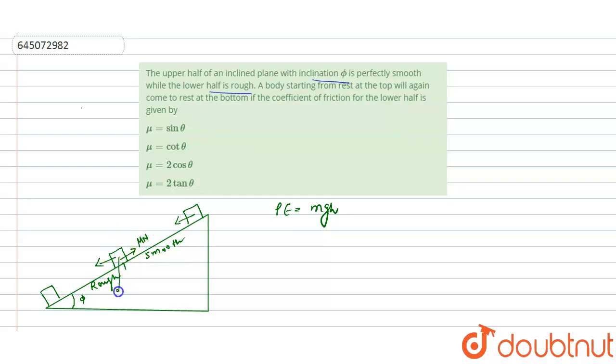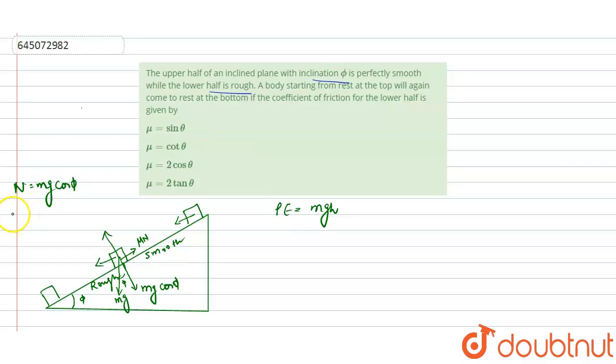The weight force mg acts downward. This angle is phi, so this angle will also be phi, so this component will be mg cos phi. So the value of the normal reaction will also be mg cos phi.